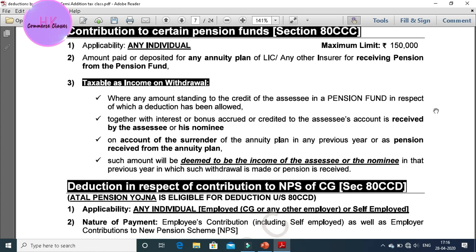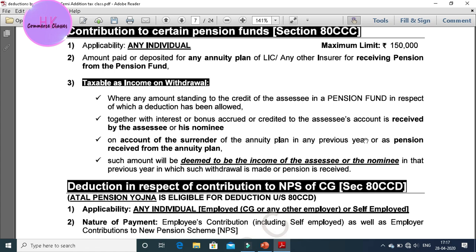So whenever you withdraw your income, it will be taxable. It is also written that such amount will be deemed to be the income of the successor or the nominee in that previous year in which such withdrawal is made or pension is received. Whenever you are deemed to receive the income, it will be credited to your income when you receive it. So it is a small section.